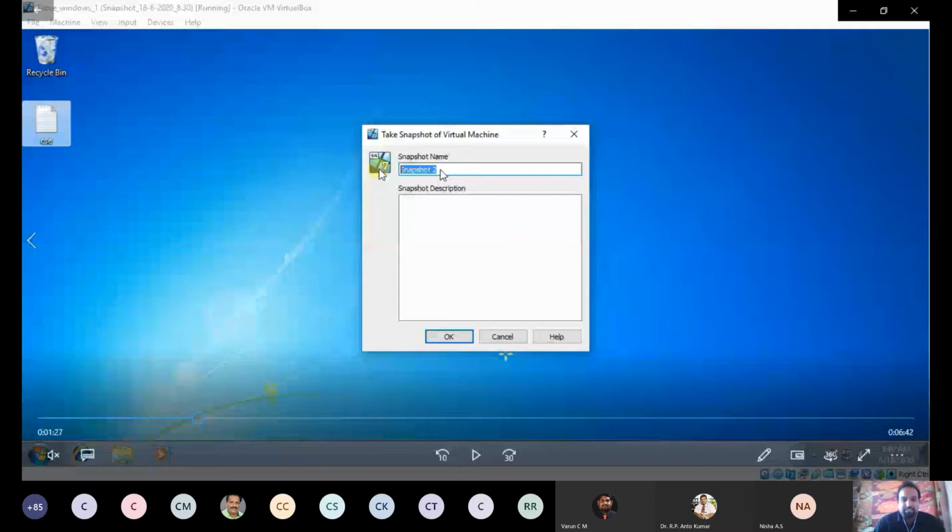So I have used the same notation, CSC underscore. Now I will provide the date here, 18/6 underscore. The time is 8:41, so at 8:41 I am taking a snapshot. CSC description. If you want, you can give the description also. Click OK.